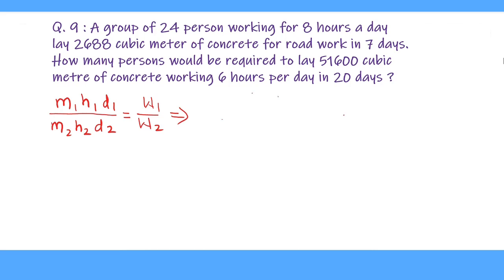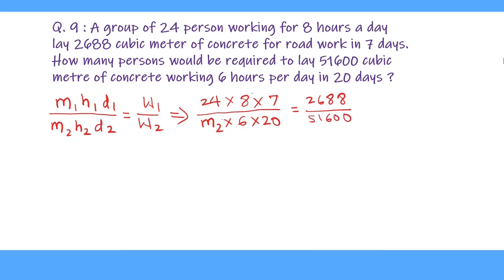M1 given to us is 24, H1 is 8 hours per day, which is 8, and D1 is 7 days, and the quantity of work W1 equal to 2,688 cubic meters of concrete. M2 has been asked to us, and number of hours they are working is 6 hours per day given to us, and number of days in which they have to complete the task is 20 days, and quantity of work is 51,600 cubic meters of concrete. So we solve like this.